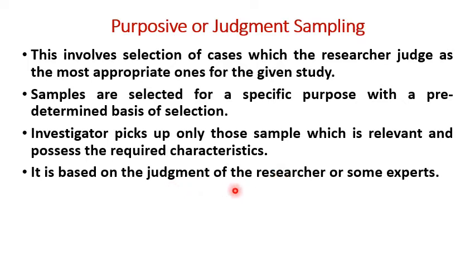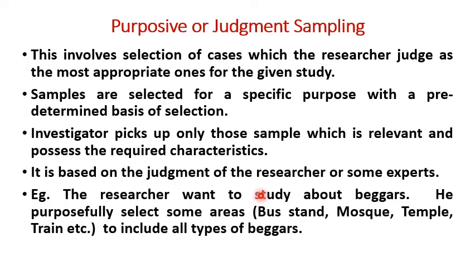It is based on the judgment of the researcher or some experts. Example, the researcher wants to study beggars. He purposefully selects some areas, bus stand, mosque, temple, train, etc., to include all types of beggars in the sample.